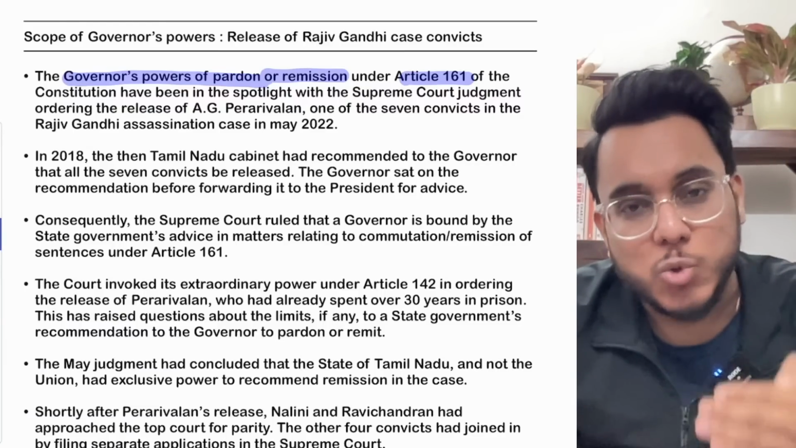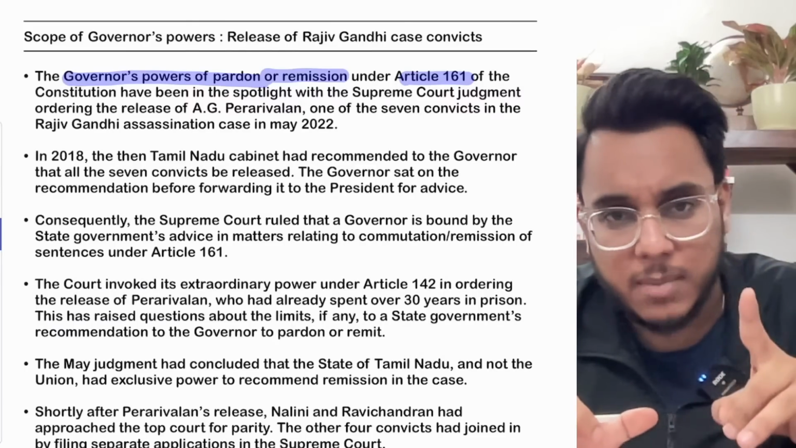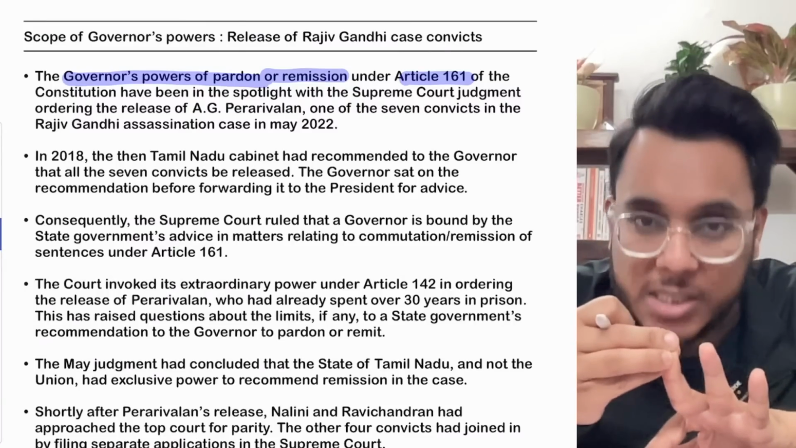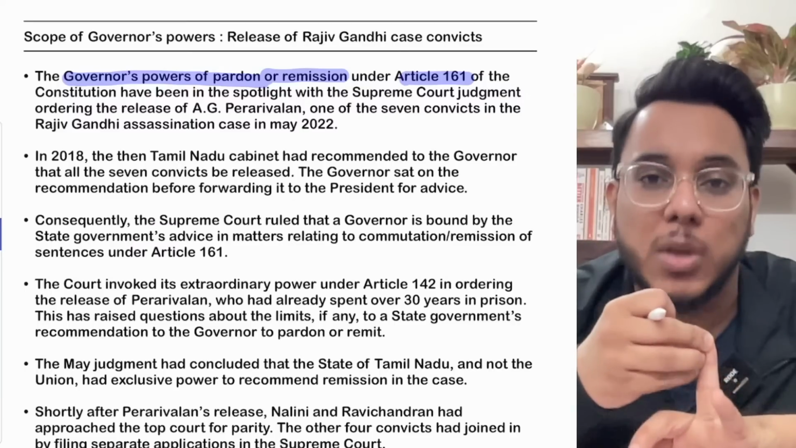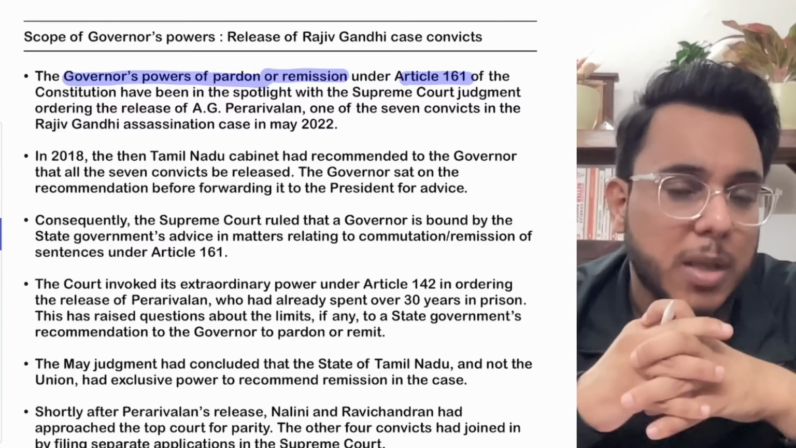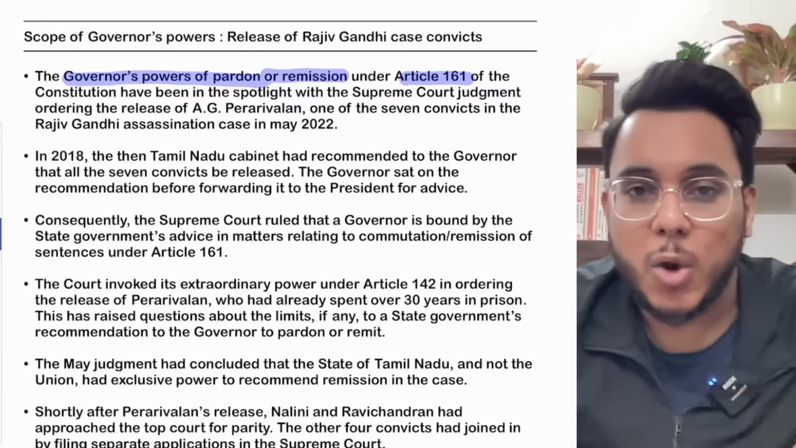Will the governor be using this particular power independently? Is it the governor's discretionary power, number one? Or is the governor bound by whatever the state council of ministers are saying? Or can the governor refer that particular matter to the President of India, or will the governor be acting only on what the president will say? So this is a question that has surrounded Article 161.